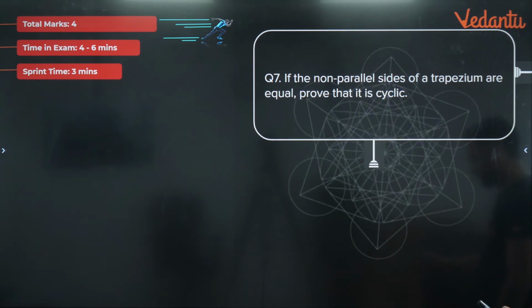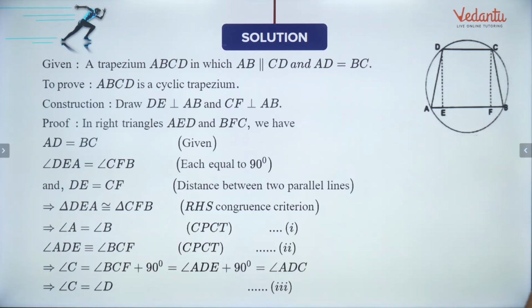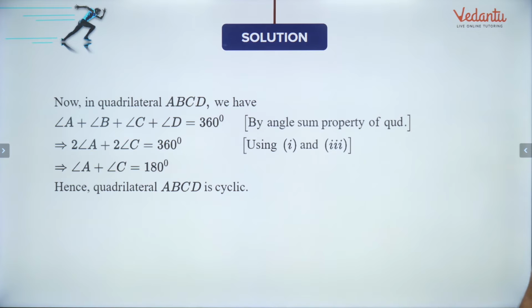So I can show you the proof here one more time. So this is how you will write your solution. So the main thing is to prove these two triangles congruent. Once you have got these two triangles congruent, you will get to know that angle A and angle B are equal. Okay, so if these two are equal, the supplementary parts will also be equal. So opposite angles you will get to be supplementary. Understood? Let's move to the next question.